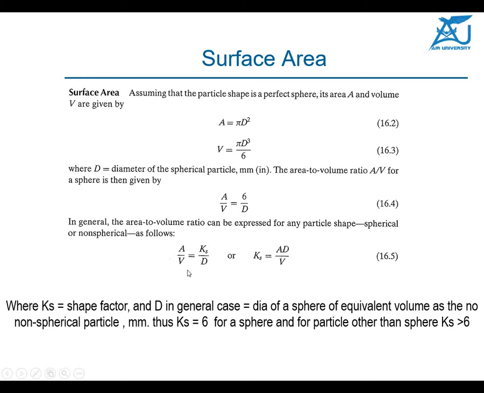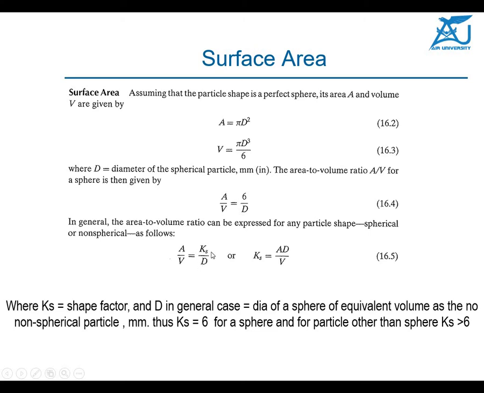In general, d is the diameter of the sphere of equivalent volume to the non-spherical particle. It is not necessary that the powder is in the form of spheres.